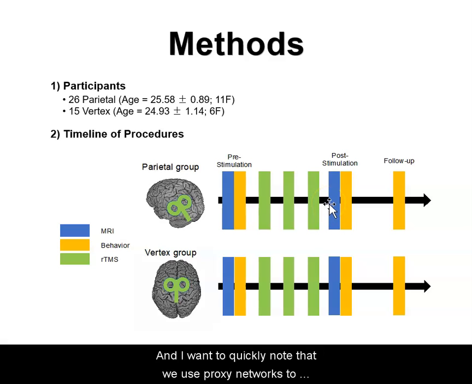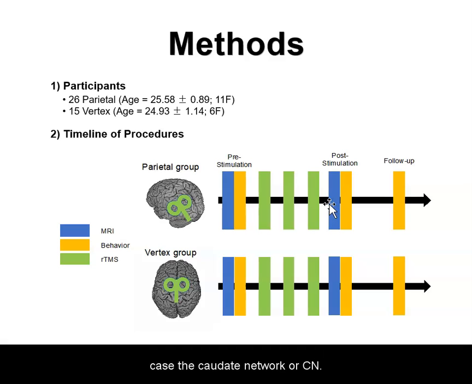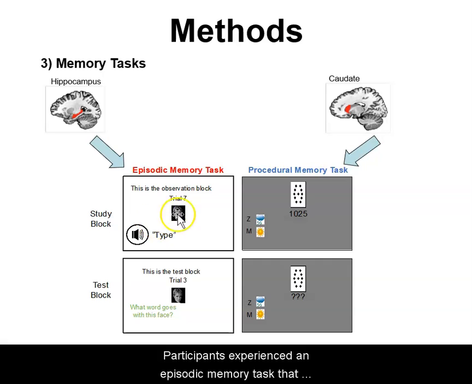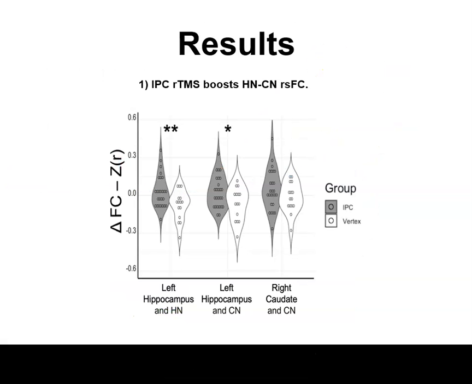And I want to quickly note that we used proxy networks to represent the episodic network, in our case the hippocampal network, or HN, and to represent the procedural network, in our case the caudate network, or CN. And both networks contain nodes that are intrinsically connected to each structure at rest. Participants experienced an episodic memory task that engages the hippocampus and its network, and a procedural memory task, which engages the caudate and its network.